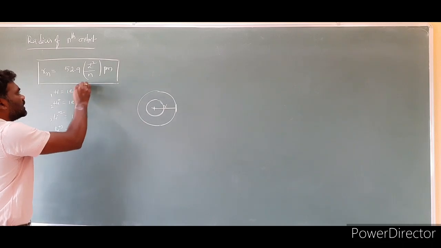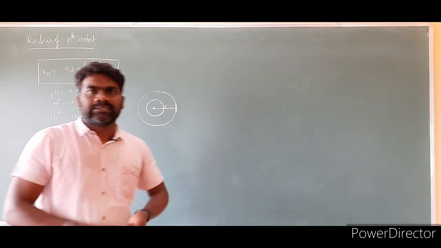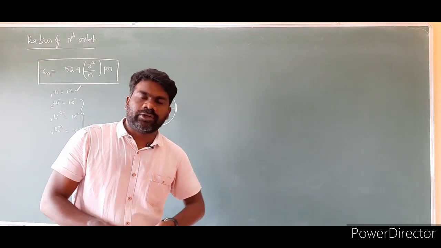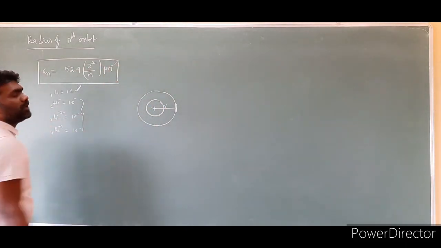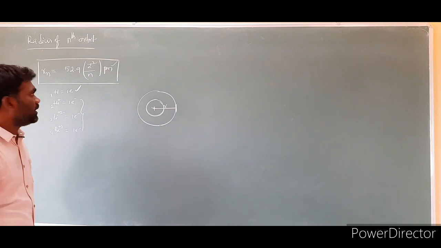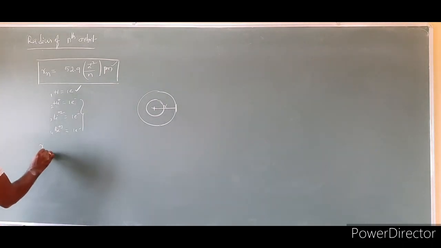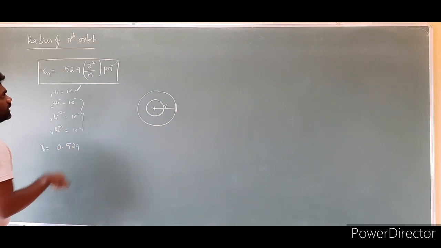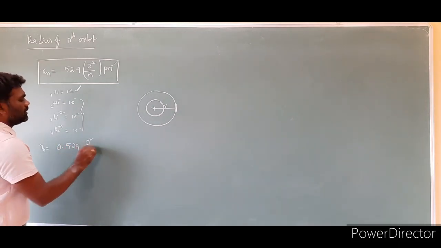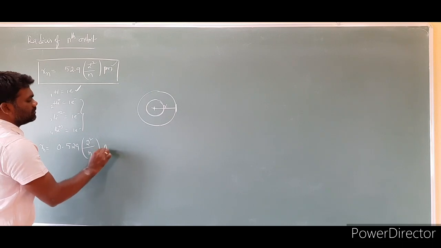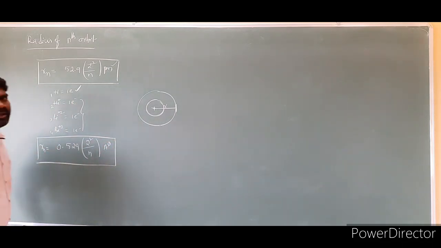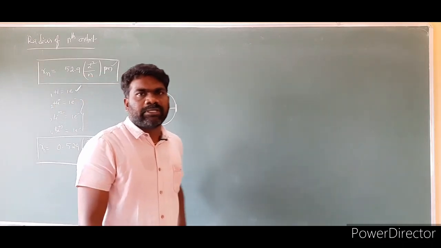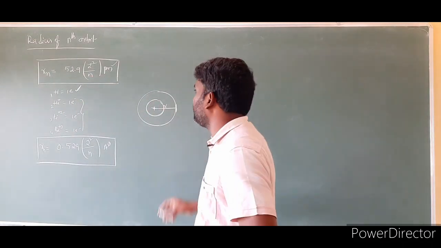So he calculated the radius of the nth orbit of hydrogen and hydrogen-like species. This is in terms of picometers. Even you can take it in terms of angstroms also. Radius of the nth orbit is equal to 0.529 Z square by n square angstroms. So this is the radius of the nth orbit in terms of angstroms. So Bohr successfully calculated the radius of the nth orbit.